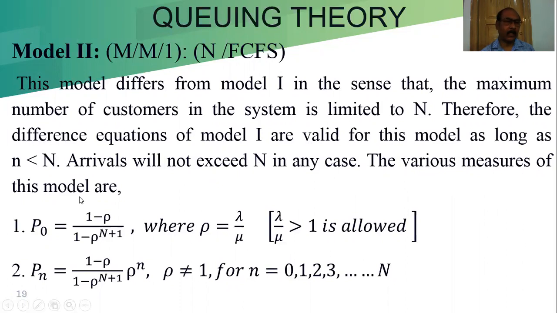The various measures of this model: first is P0. We are not going to derive the expression.